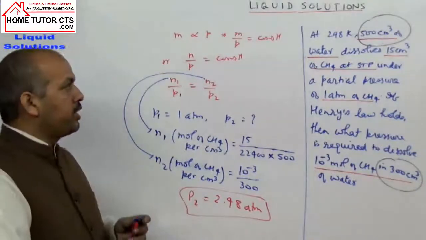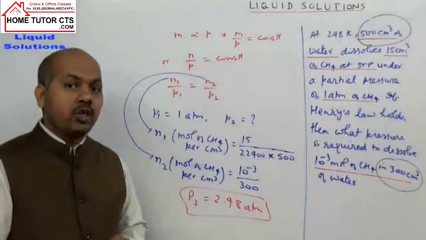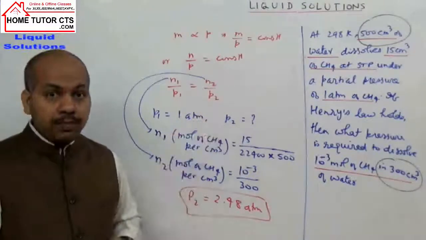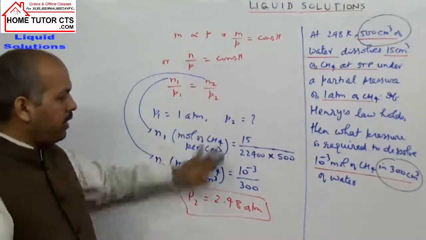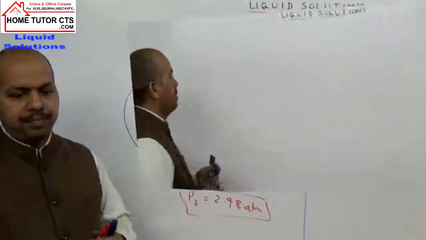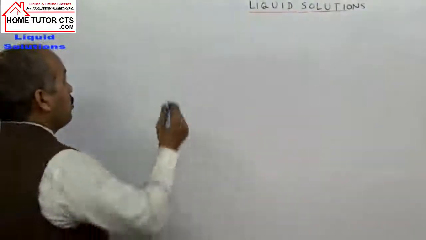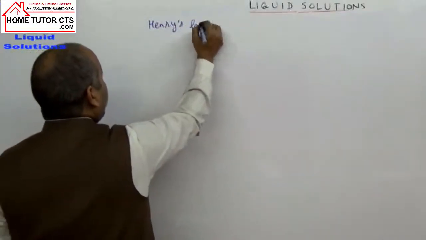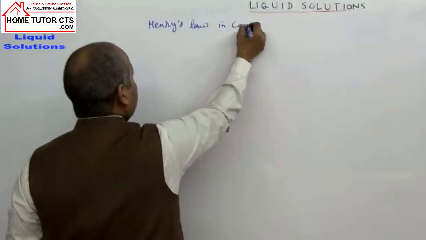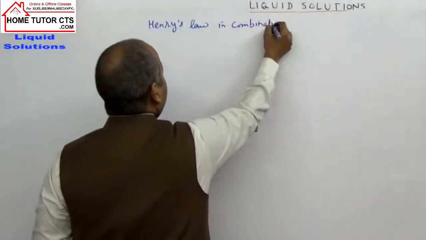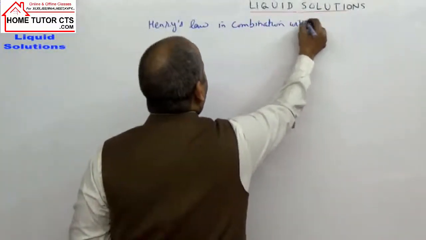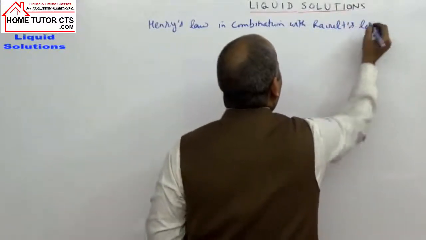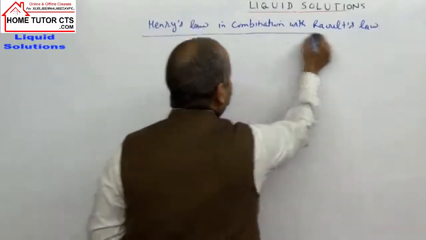Okay, that is the first kind of question given to you on Henry's law. We can modify Henry's law along with Raoult's law. Okay, so that is one way. Anyway, it is one part. Okay, next topic taken in the same continuation: Henry's law in combination with Raoult's law, or the relation of Henry's law to Raoult's law.